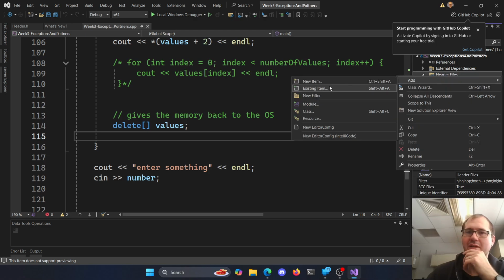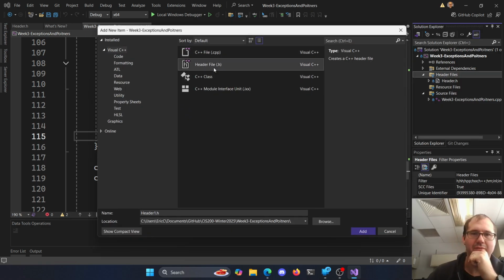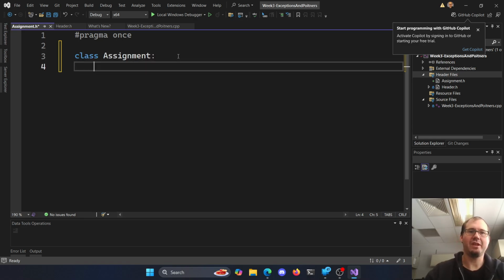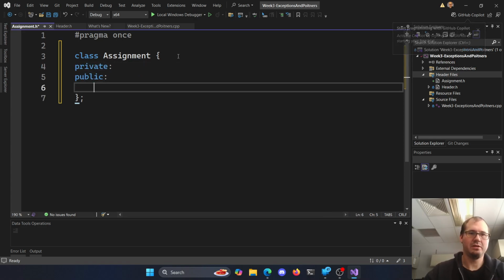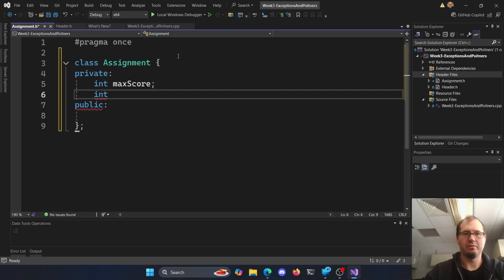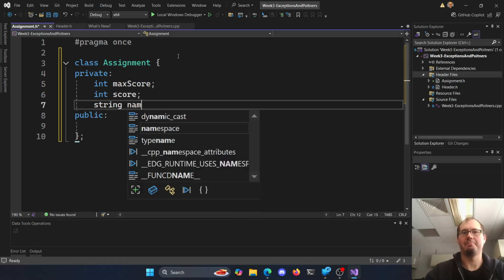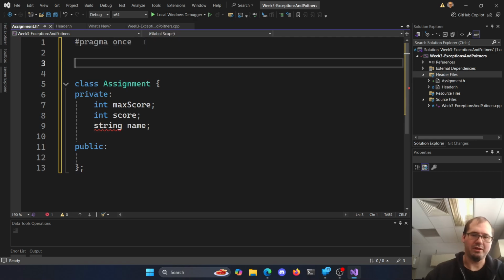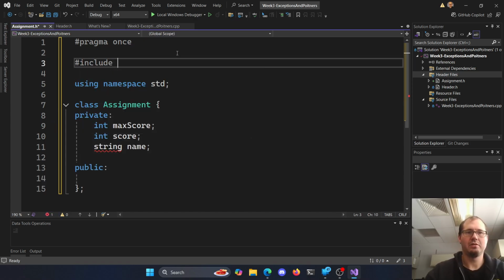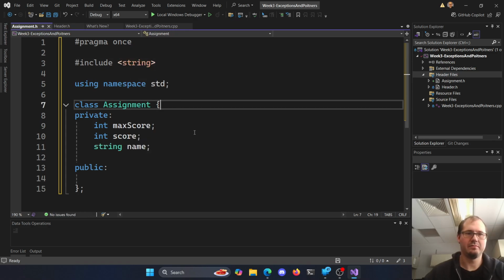So we're going to add a new class here. Let's add a new header file, let's just do assignment. We're going to start with a basic one. My class for assignment is just going to have the name of the assignment and the score. So we'll have a private section and a public section. We'll have an int for max score, an int for score, and a string for the name. Okay, use our namespace, standard. Include string.